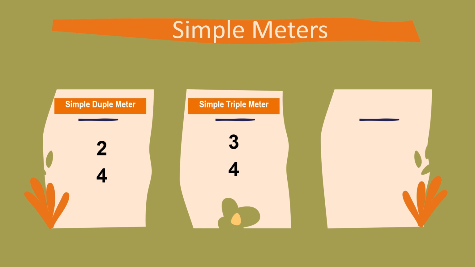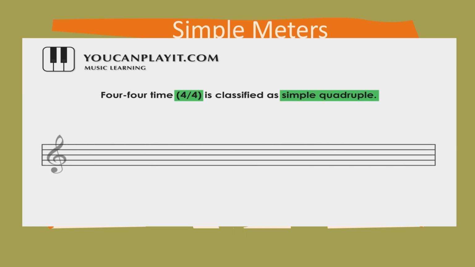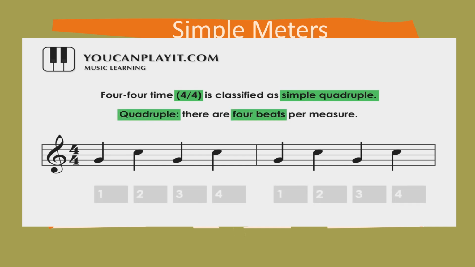So look at the symbol for the time signature. Another one is the 4/4 time or classified as simple quadruple. This is an example of the simple quadruple. There are 4 beats per measure. So the given time signature here is 4/4 time signature. Let's try to listen.